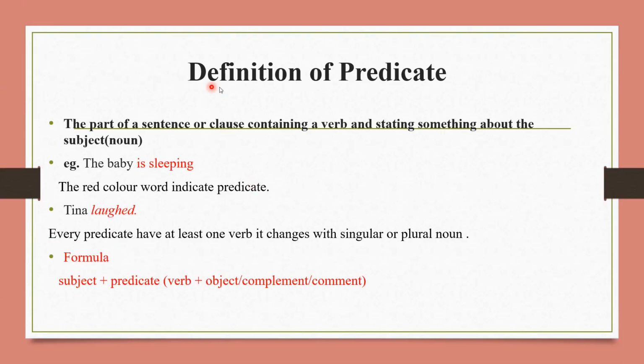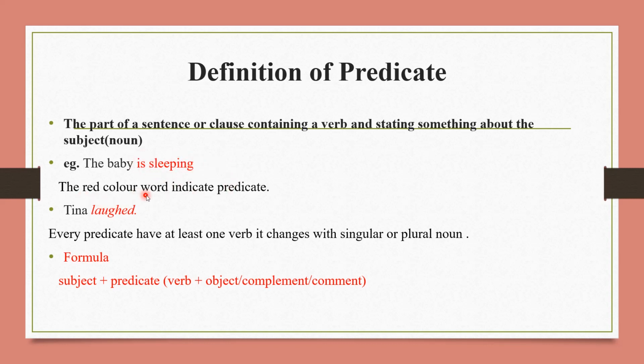Now let's see the definition of predicate. The part of a sentence or clause containing a verb and stating something about the subject, as we have seen in the previous slide. Let's see some examples of it. The baby is sleeping. So here why is red color given to these two words?